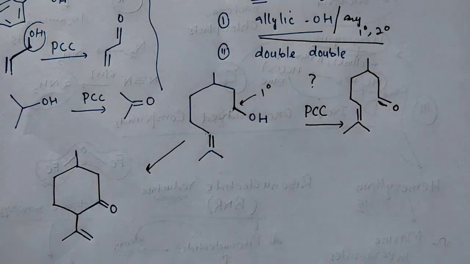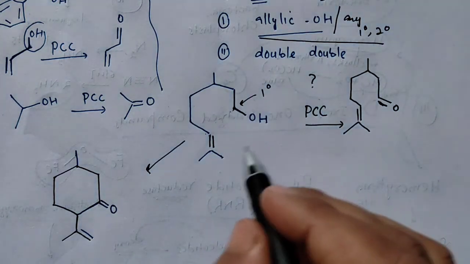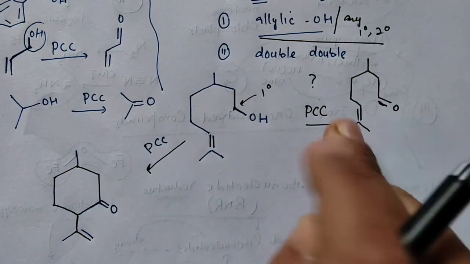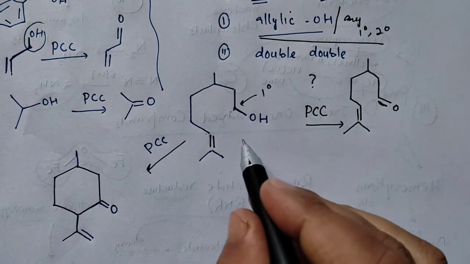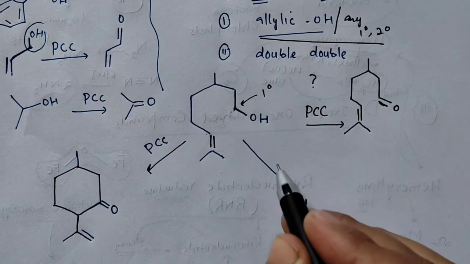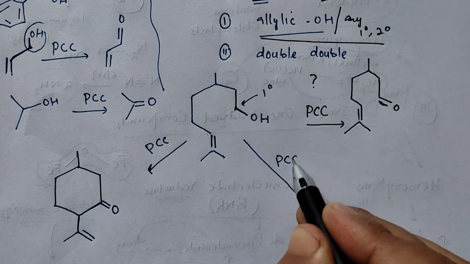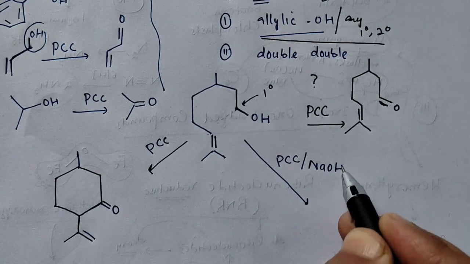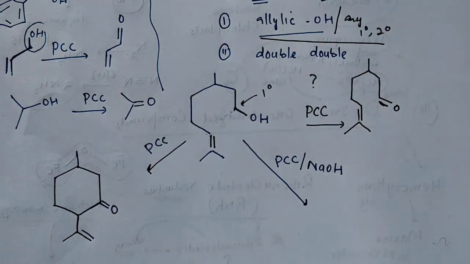Now let's take another example, then we'll discuss the problem of interest. If you use the same compound in presence of pyridinium chlorochromate, this was expected, but it doesn't follow this path. So if you use pyridinium chlorochromate in presence of sodium hydroxide, remember this. एक तो आपका pyridinium chlorochromate जो normal आपका reagent है, then you are using sodium hydroxide also. So what happens if you use sodium hydroxide?